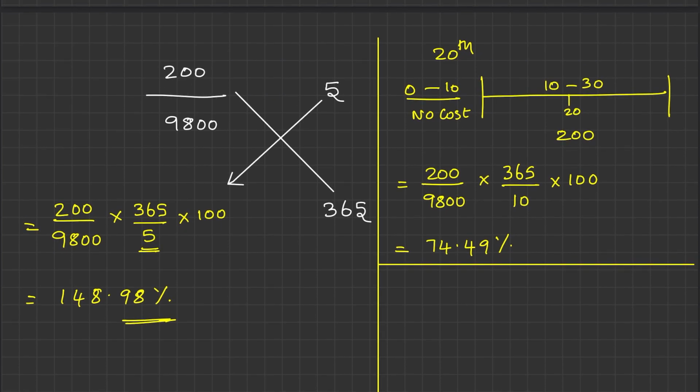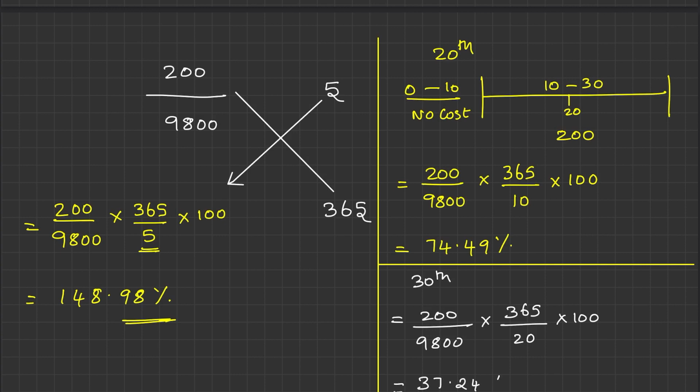Pay only on 30th. So let's see what will be the impact if payment is going to happen on 30th. If payment is made on 30th, you will pay 200 over and above 9800, and that is for how many days credit? From 10 to 30, it is 20 days credit. Then for one full year, 365 days, you can find out in this way. By multiplying it with 100, you will get the answer in percentage. And what you are going to get is 37.24 percentage.